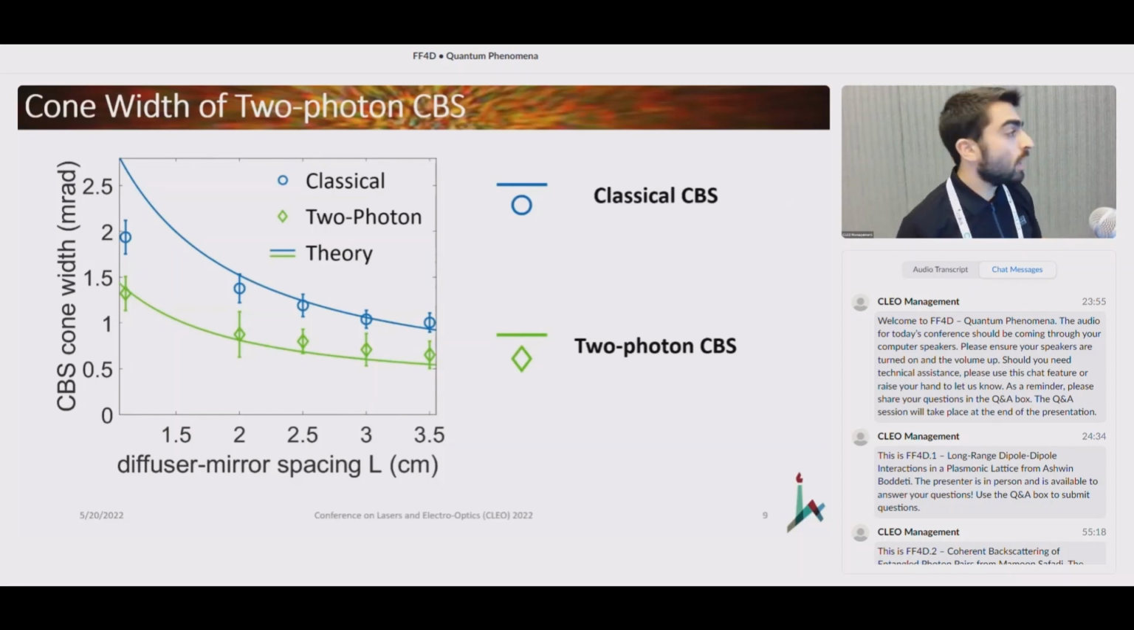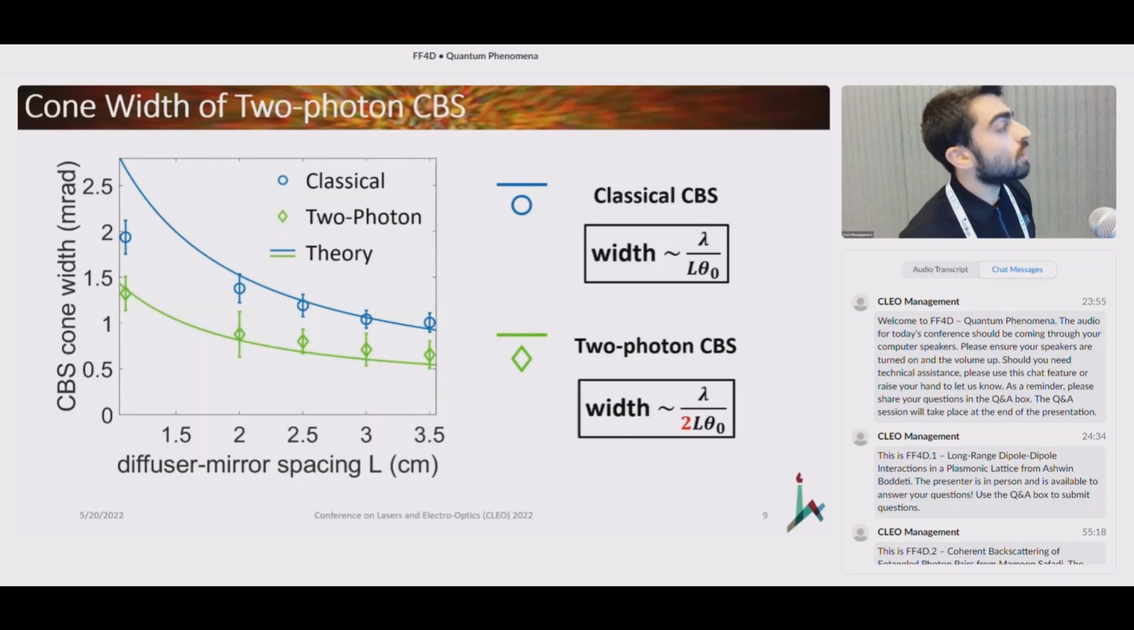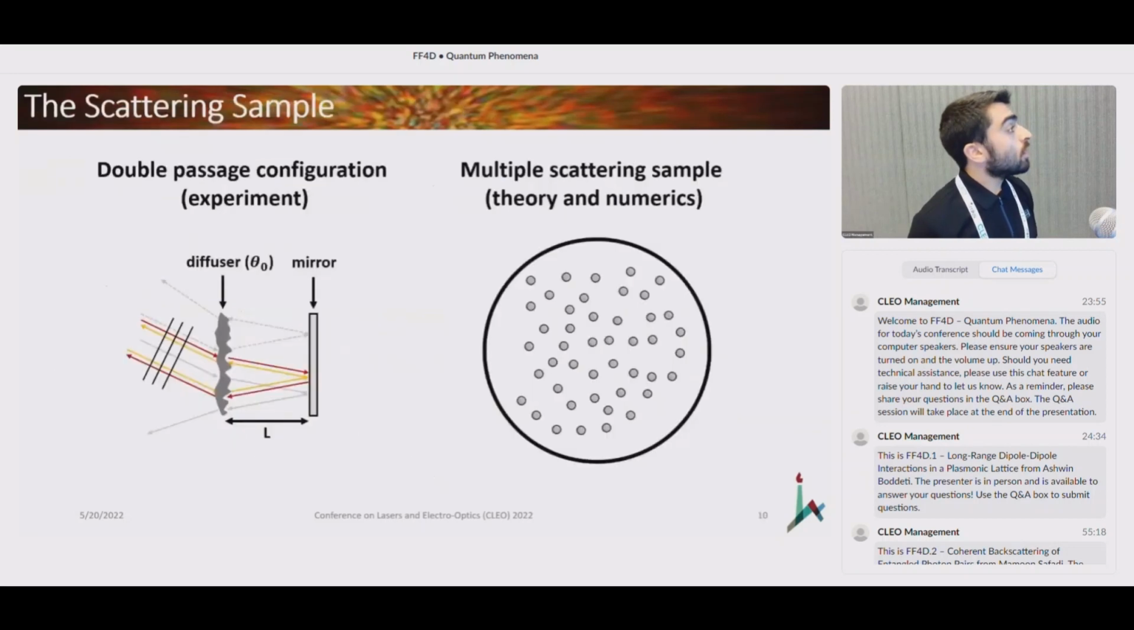And what we found out actually is that while the width of the classical cone scaled like the wavelength divided by L times theta naught, which is essentially just the transverse size on the diffuser, the 2-photon CBS scaled like the wavelength divided by twice L times theta naught. So that's very nice.